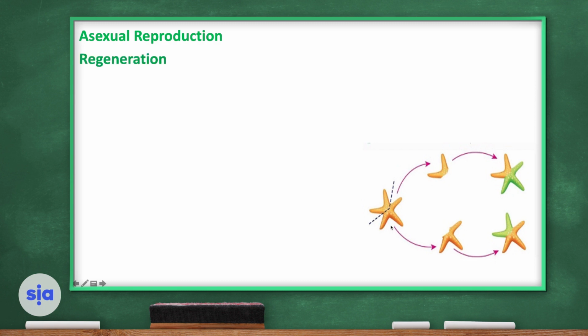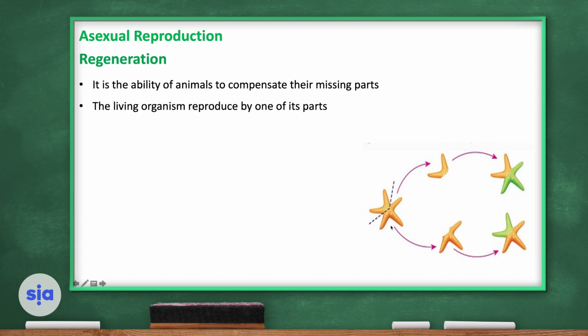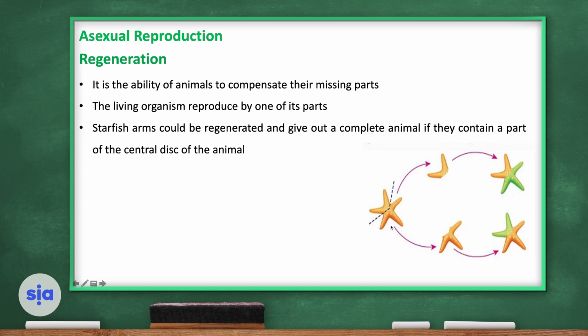Another method of asexual reproduction is regeneration. It is the ability of an animal to compensate for its missing part. And the living organism can reproduce from only a part, not from a whole parent. Starfish arms could be regenerated and give out a complete animal if they just contain a part of the central disc of the animal.